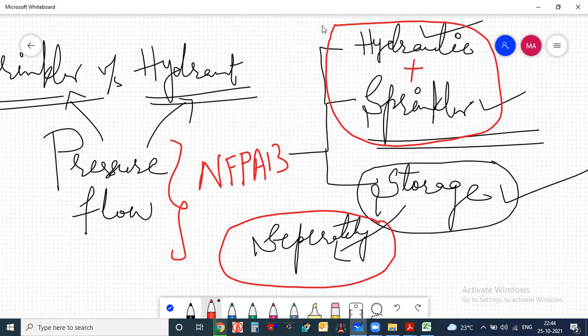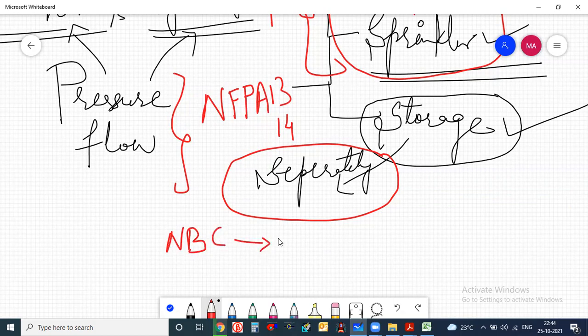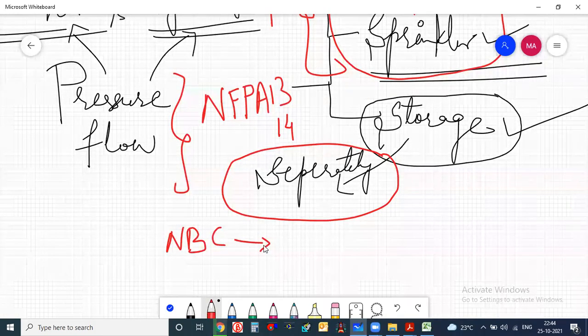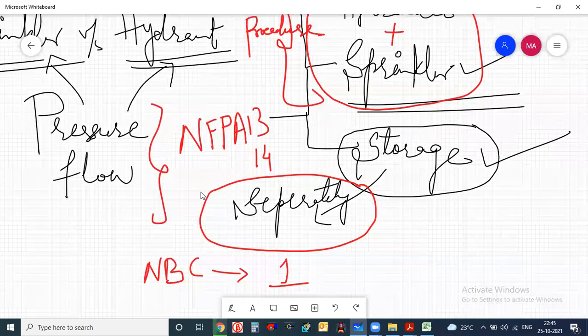Remember that first we will understand the procedure, then we will go for the calculation. This is NFPA 13. In the same way, we will follow for NFPA 14 also. And I will also take one class on NBC. NBC is for the Indian calculation. If anyone doesn't want to attend that class, it's not an issue, but it will be additional knowledge. So one day we will keep for only NBC requirements. I'm taking NFPA first because this is the international standard. First we will try to understand NFPA. Later we will see NBC, because both standards are entirely different.